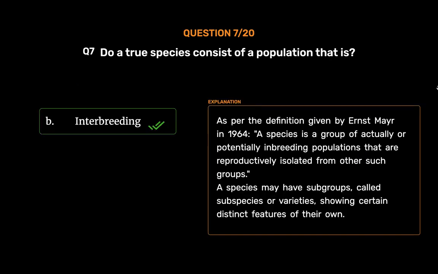Interbreeding. As per the definition given by Ernst Mayr in 1964, a species is a group of actually or potentially interbreeding populations that are reproductively isolated from other such groups. A species may have subgroups, called subspecies or varieties, showing certain distinct features of their own.